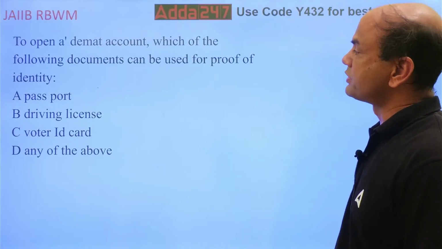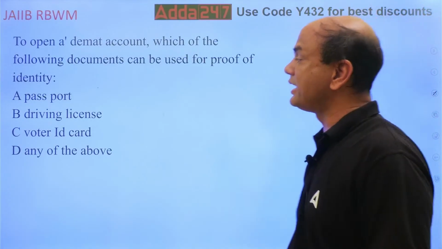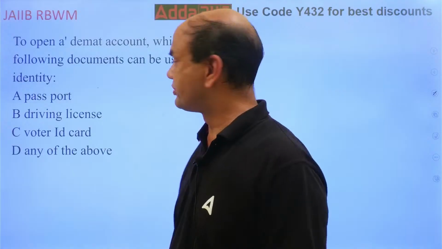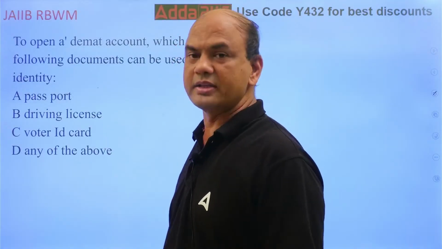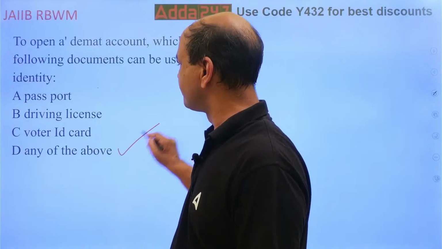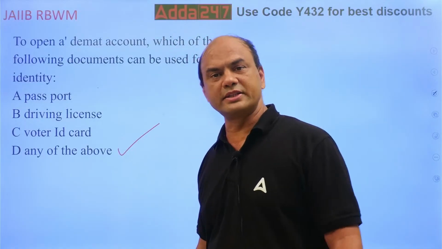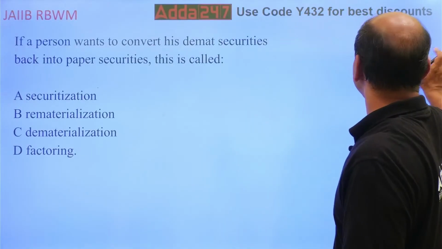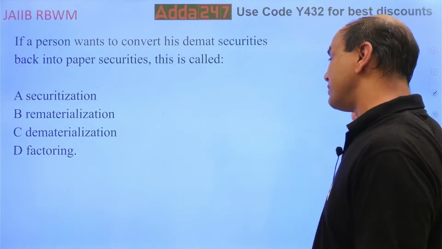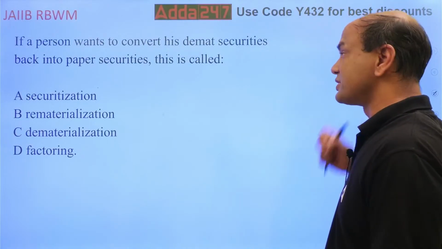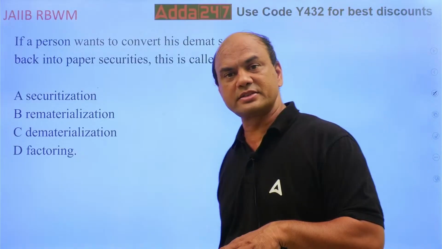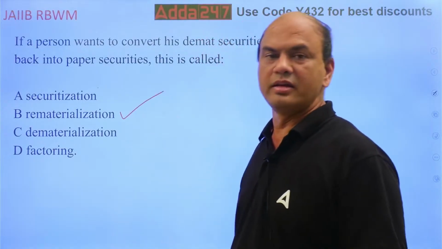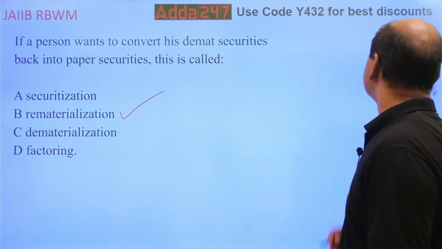To open a demat account, which of the following documents can be used as a proof of identity? Passport, driving license, voter ID card, any of the above. Even Aadhaar is not mentioned. Aadhaar can also be done. So any of the above. Okay. Passport is allowed, license is allowed, voter ID card, and this. Okay. Aadhaar is also allowed. If a person wants to convert his demat securities into paper securities, then it is called as, means I am having the demat shares now. Now I have to bring the paper shares. So that is obviously reverse, remat, rematerialization, isn't it?